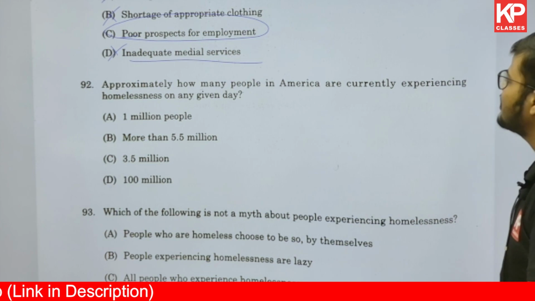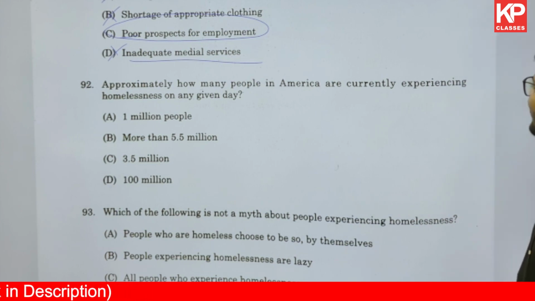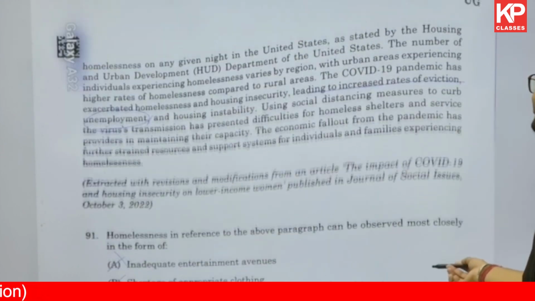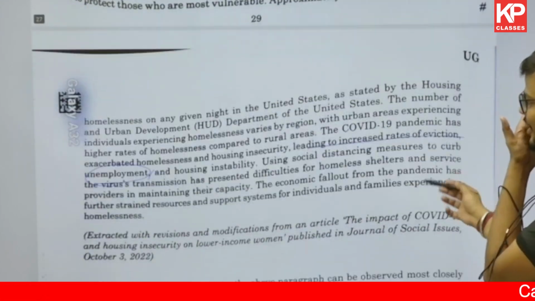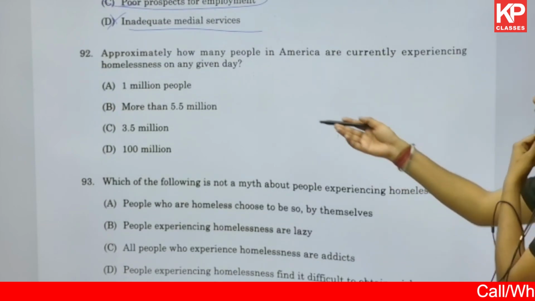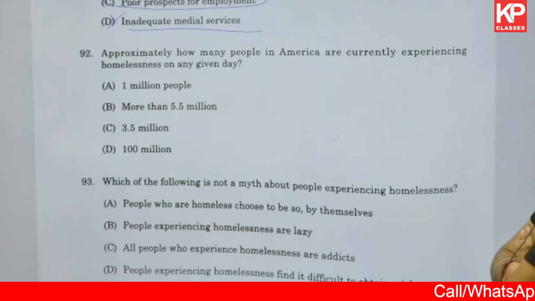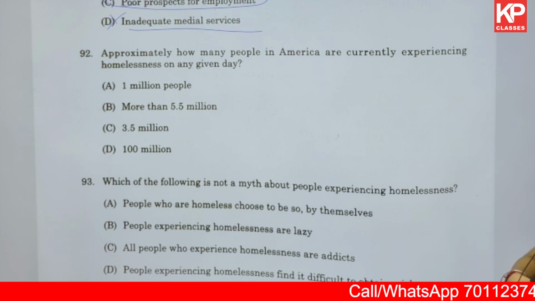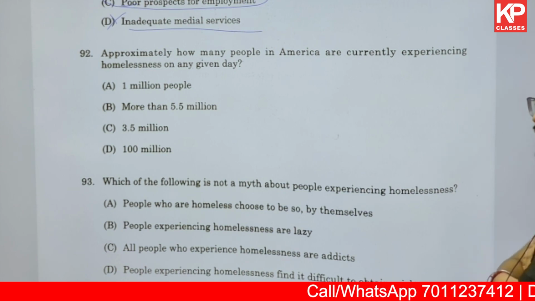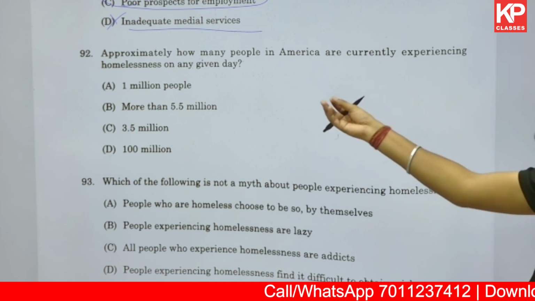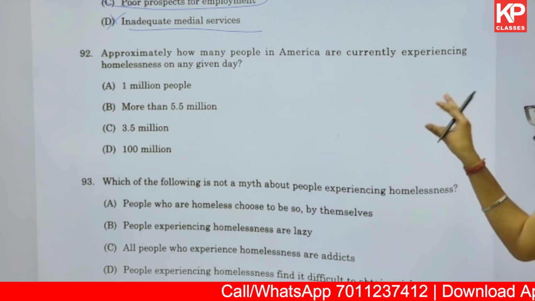Now it says approximately how many people in America are currently experiencing homelessness on a given day. 580,000 data was given. I don't know how they have given this, but no option is close to 580,000. So the answer can be the least one, 1 million. 1 million will be 10 lakhs. So you could have gone with option A, but there is no discussion on the same.